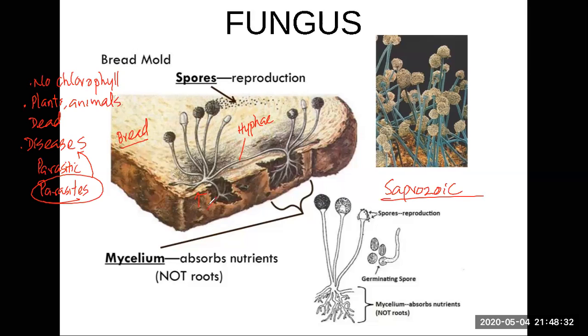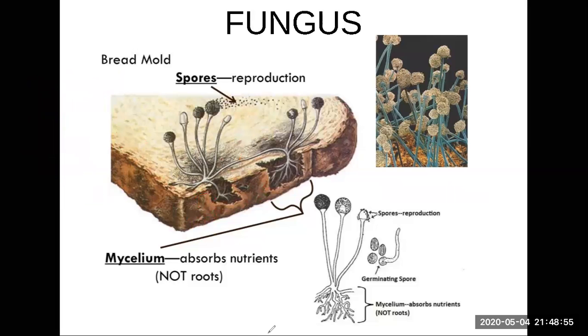But here they release enzymes into the dead plants and animals, into the bread, and digest it outside. After digestion, it absorbs it back. This kind of nutrition is called saprozoic nutrition. They obtain the food by digesting the organic matter, meaning dead plants and animals. So it's called saprozoic nutrition.